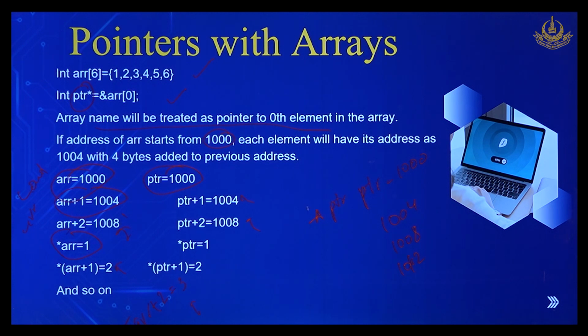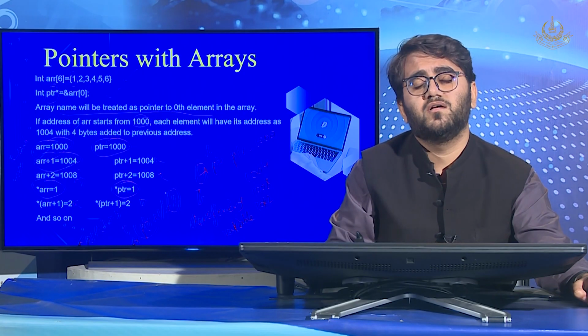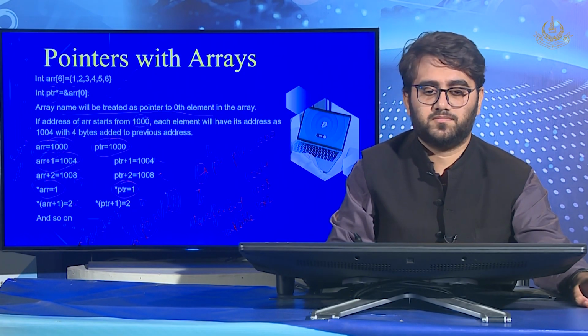If we dereference that, what does it mean to dereference? When you have the address of a variable in a pointer and you use the asterisk alongside the pointer, then you are dereferencing that variable. So if you use the dereferencing operator, then you would get the first value, because ptr has stored 1000 and 1000 has 0. If we do ptr plus 1 and then dereference it, then we would get the value of 2, because 2 is the value present at the second memory address.